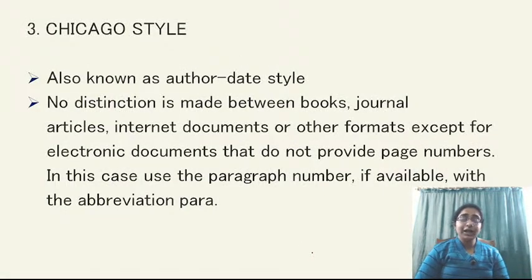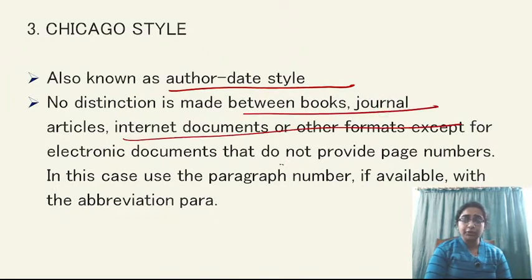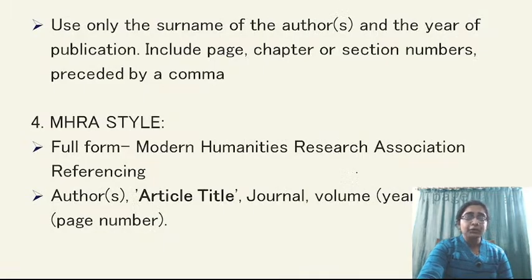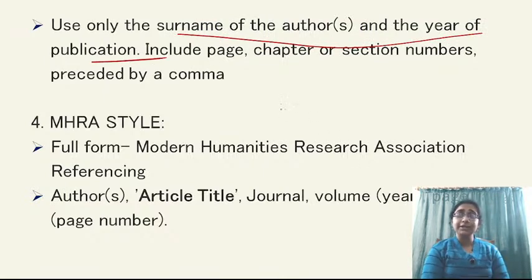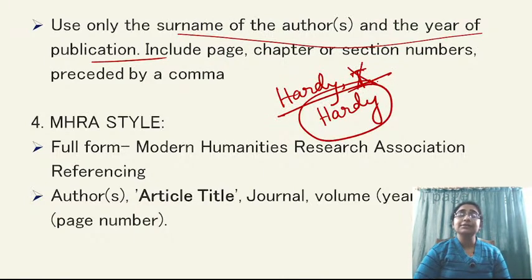Now Chicago style is known as author date style, जो आपके क्वेश्चन में आया था. यहाँ पर भी सेम बात है, नो डिस्टिंक्शन इज मेड बिटवीन बुक, जर्नल, आर्टिकल, इंटरनेट डॉक्यूमेंट, ऑलमोस्ट सेम, ठीक है। तो यहाँ पर क्या है, यूज ओनली द सरनेम ऑफ द ऑथर्स एंड द ईयर ऑफ पब्लिकेशन। So the main difference is that in APA style we write the surname and then we write the initial letter of the author. But in Chicago style we just need to write the surname, this is not needed. And surname के बाद आप year of publication यहाँ पर mention करोगे,